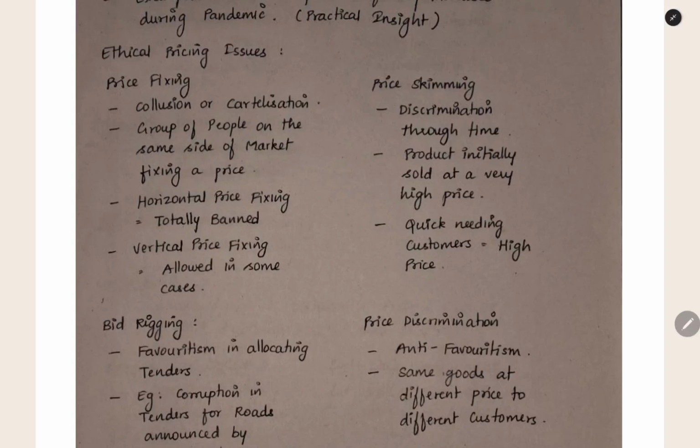A group of people on the same side of the market will be fixing a price. For example, all the sellers in the market came together and fixed a minimum price which is very high compared to the existing price. That will be a group or cartelization which will affect the people. And then we have two types of price fixing here. One is horizontal price fixing, which is totally banned, and then vertical price fixing, which will be allowed in some cases.